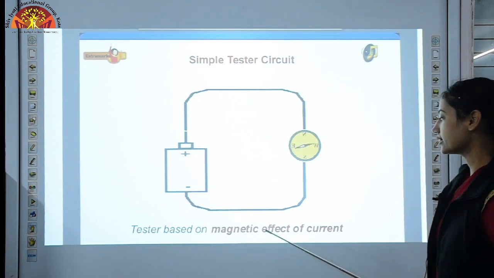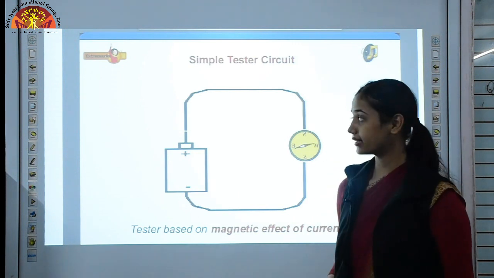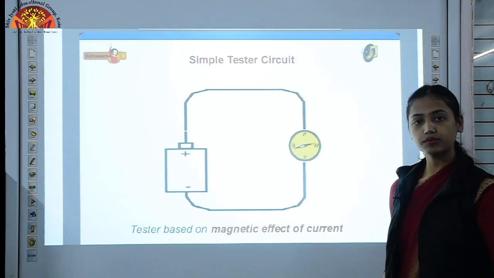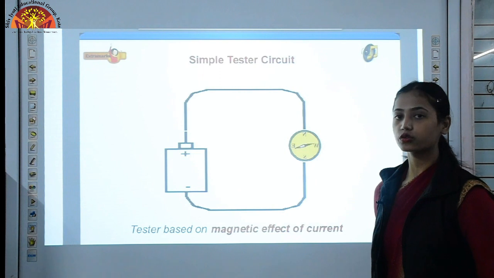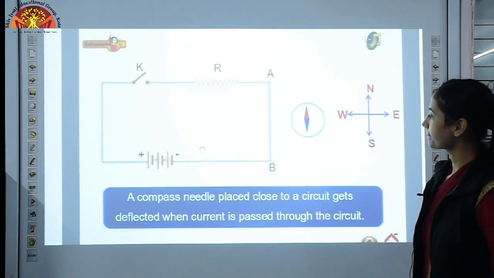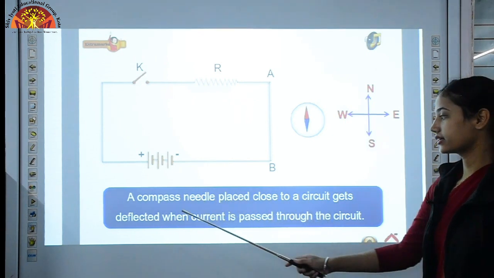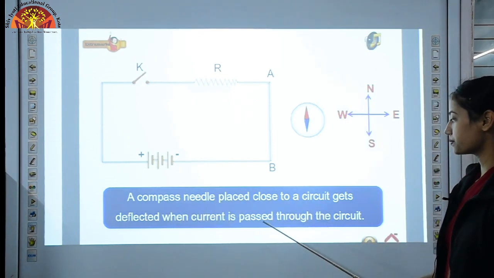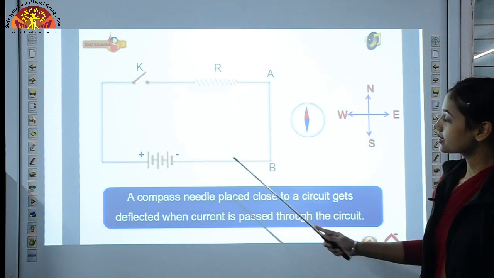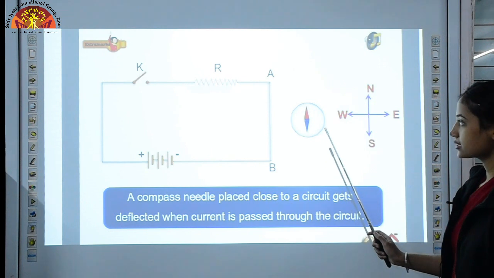Tester based on the magnetic effect of current. One device which we discussed is the LED and the other one is the magnetic compass needle. It can also detect weak current. A compass needle placed close to a circuit gets deflected when current is passed through the circuit. This is again a simple circuit and this is our magnetic compass needle.